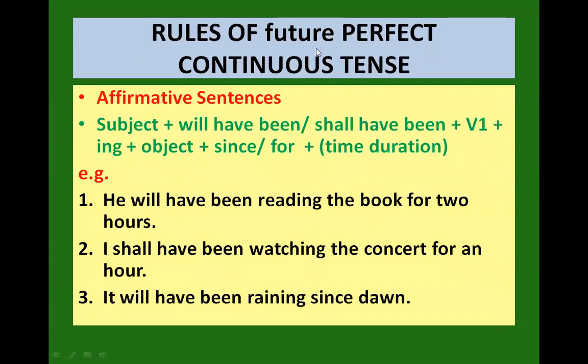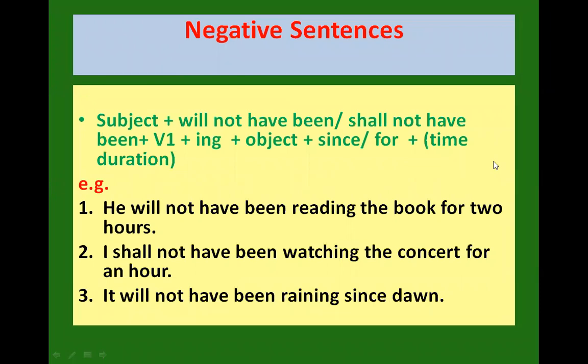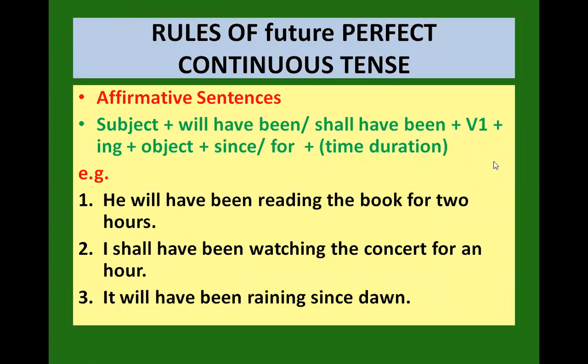So rules, the form of writing future perfect continuous tense: subject, will have been, shall have been, verb 1 plus ing, an object with since and for, and the question mark. In affirmative sentence, you don't need a question mark. He will have been reading the book for 2 hours. I shall have been watching the concert for an hour. It will have been raining since dawn.